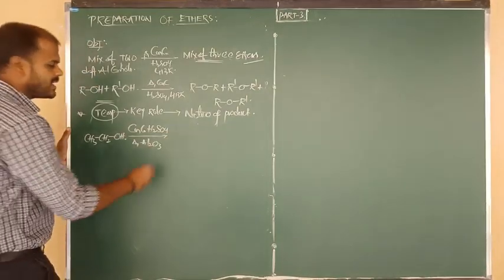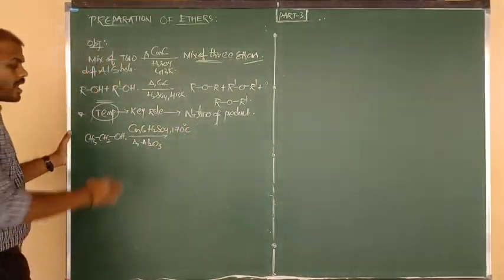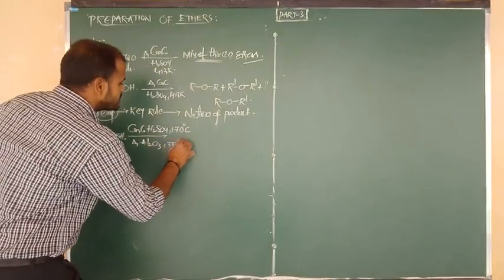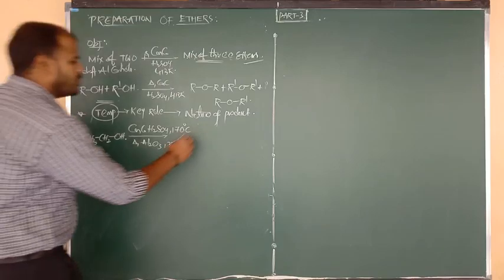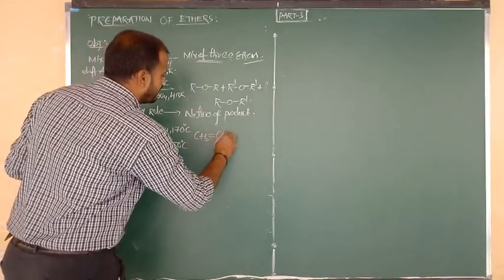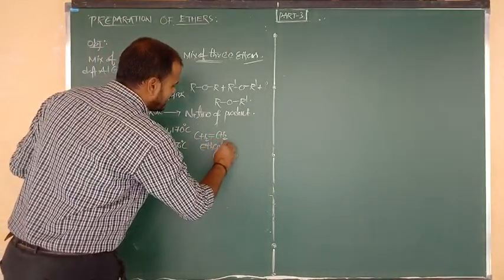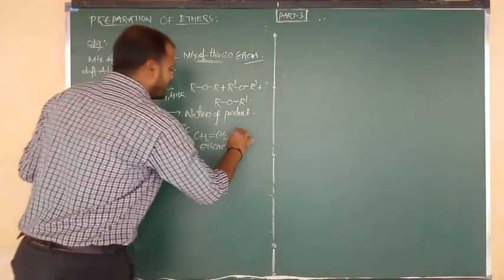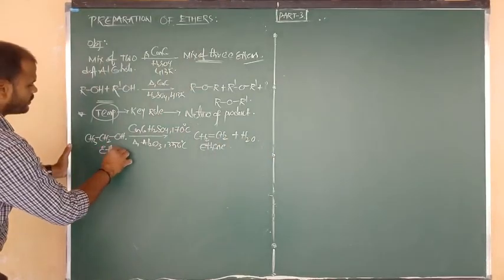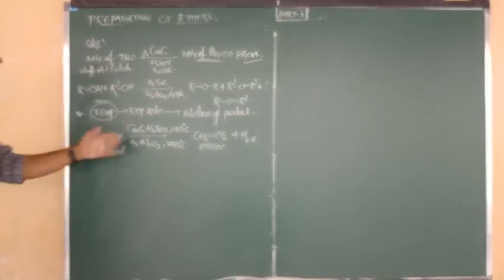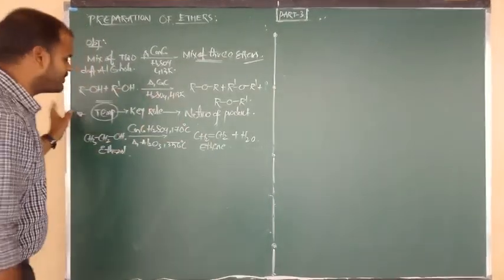Heating with concentrated sulfuric acid, suppose the temperature is 170 degrees Celsius, and heating with alumina, suppose the temperature is 350 degrees Celsius. In the first case, the product is ethene, or we can say alkene. Alkene is the major product after dehydration, loss of water molecule. So this is nothing but what, beta? Ethanol. Ethanol on heating with sulfuric acid at 170 degrees Celsius gives alkene, that is ethene.